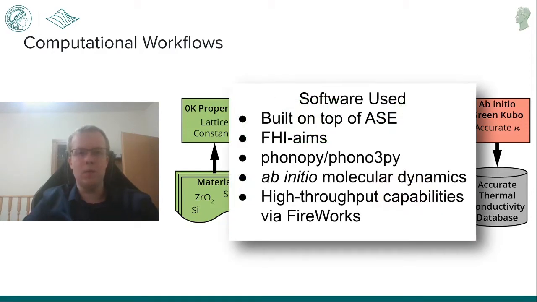These workflows are built on top of existing computational packages such as FireWorks and the Atomic Simulation Environment, or ASE, and utilize the FHI-aims electronic structure code to calculate all total energies and atomic forces. This new framework seamlessly bridges the harmonic phonopy calculations with the fully anharmonic ab initio molecular dynamics runs.